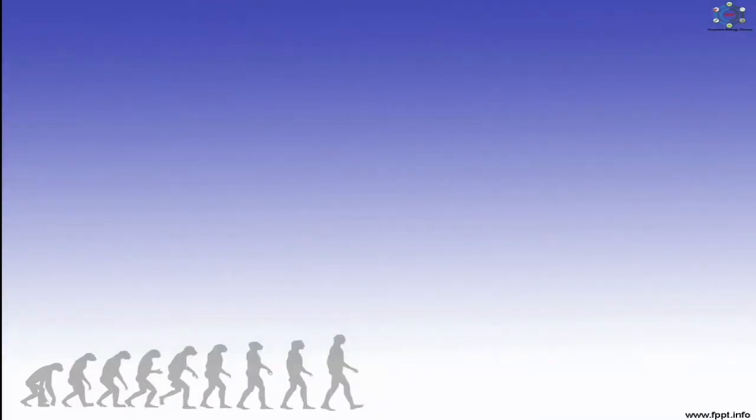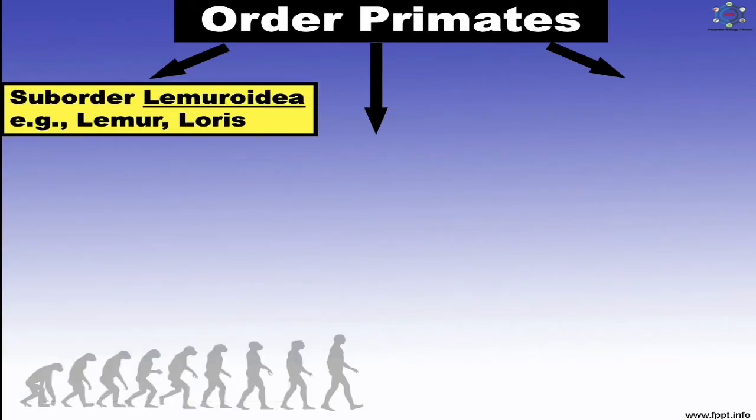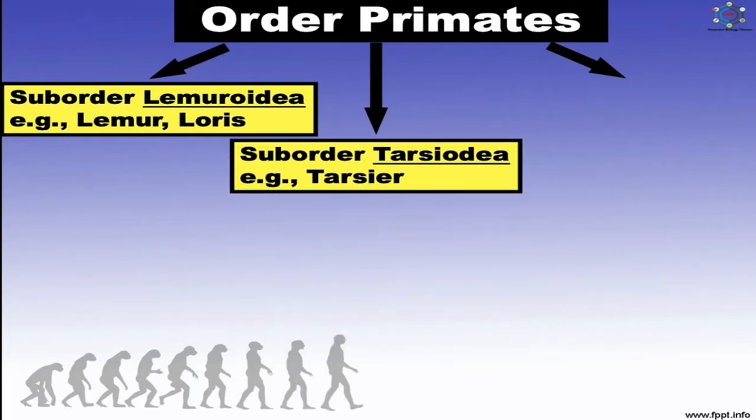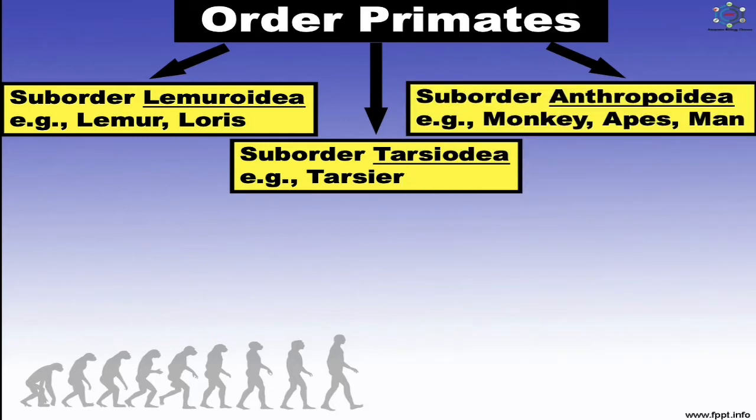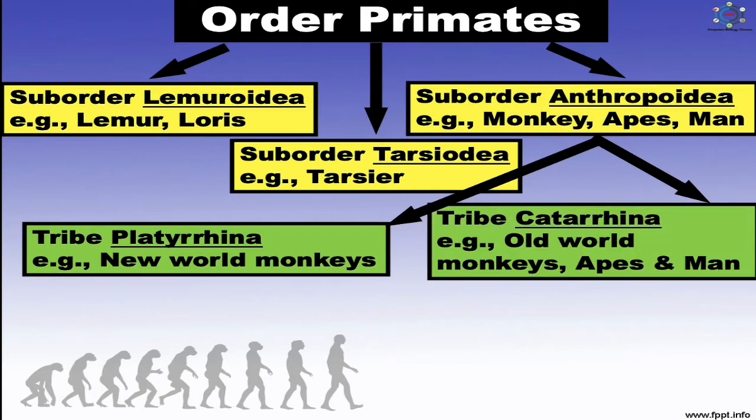Now, classification and position of human among the primates. So, order primates is divided into three suborders, in which the first suborder is Lemuroidea, and the examples are lemur and loris. Second suborder is Tarsioidea, and the example is tarsier. And the third suborder is Anthropoidea, and the examples are monkeys, apes, and man. This suborder, Anthropoidea, is divided into two tribes. First tribe is Platyrrhina, and the example is New World monkeys. And the second tribe is Catarrhina, and the examples are Old World monkeys, apes, and man.